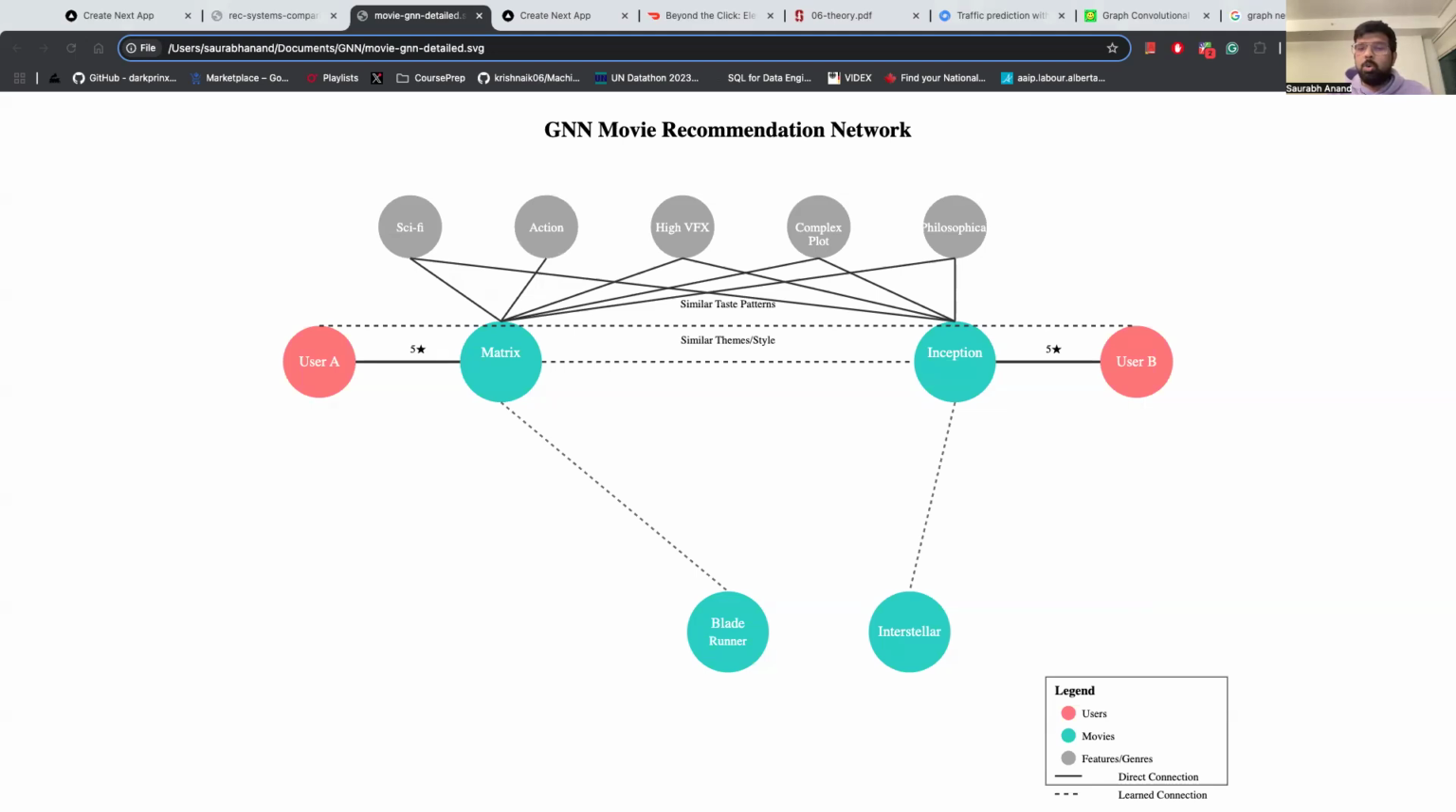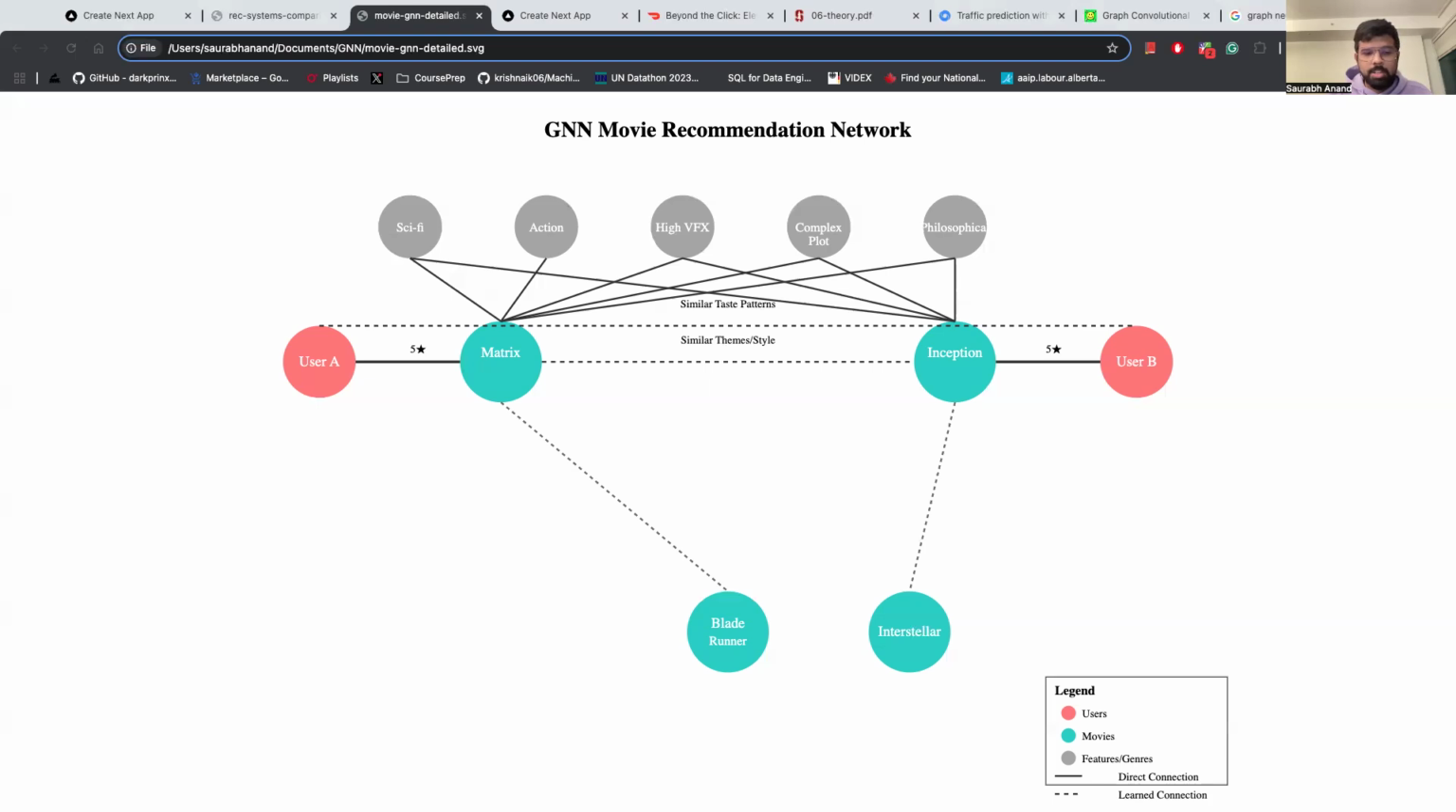Whereas graphs are able to understand the complete nuances that go into the user liking a movie. So user A will not like the movie Blade Runner just because it has a match with Inception. User A will like the movie Blade Runner because user A is into science fiction movies, user A is into action movies, user A is into movies with high visual effects, and so on. Right, so this is the advantage we are getting out of graphs.